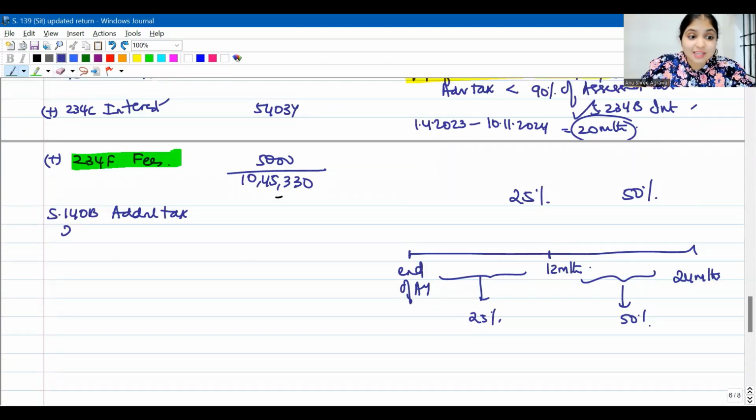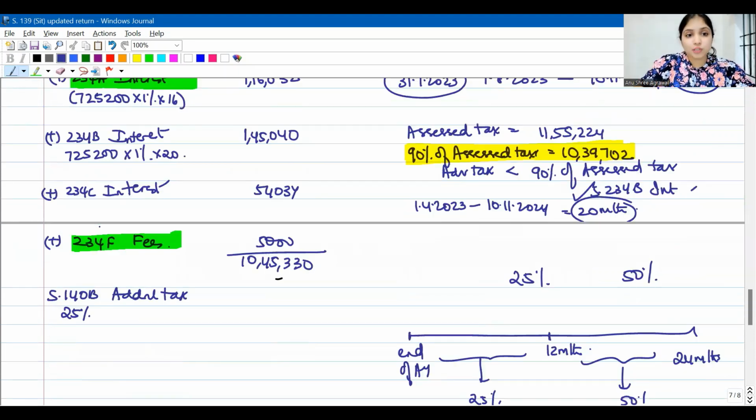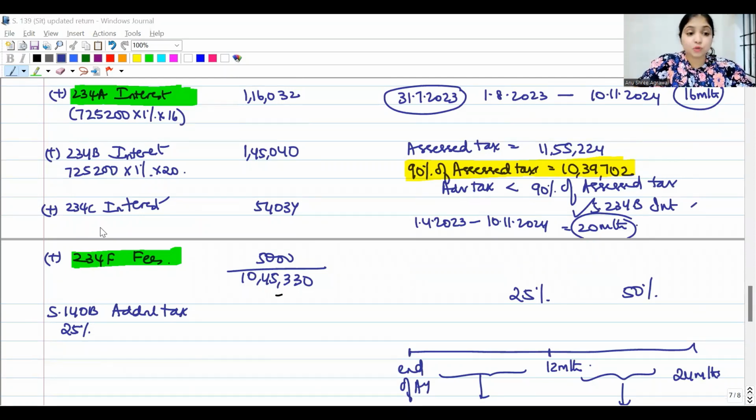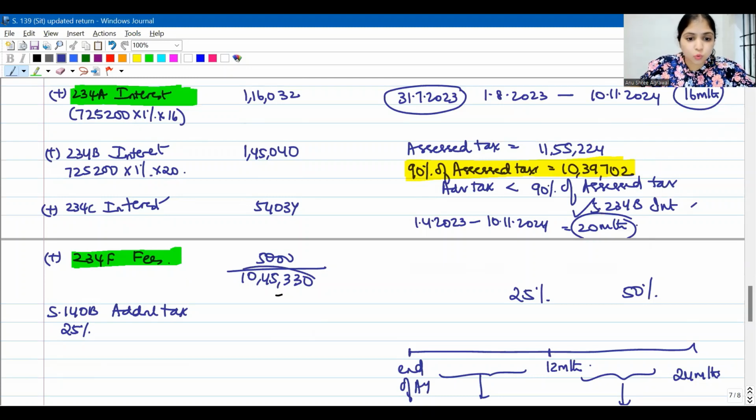But the question is, 25% of what? 25% of the total amount which you have to pay, tax plus interest, everything put together, just excluding the fees. Everything put together, just excluding the fees. So total how much you have to pay? You have to pay 10,45,330, right? Minus the fees. On fees alone, you don't have to pay additional tax.